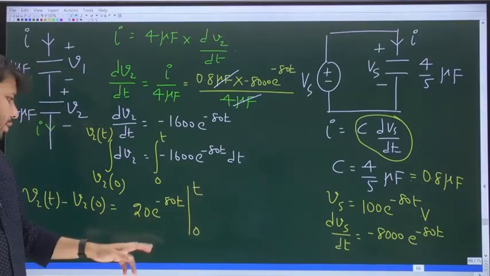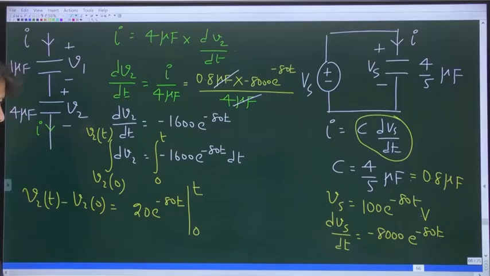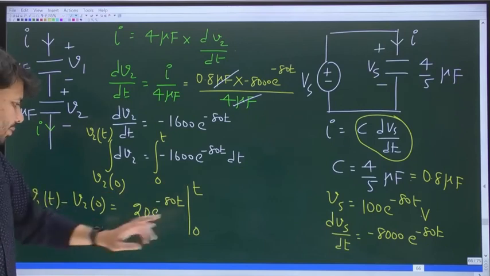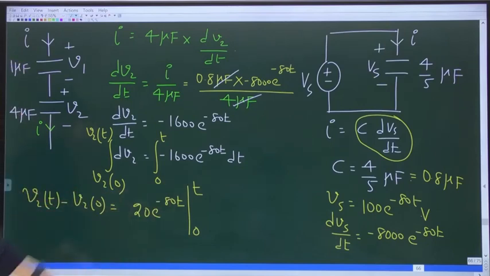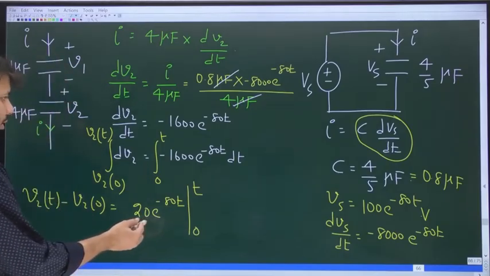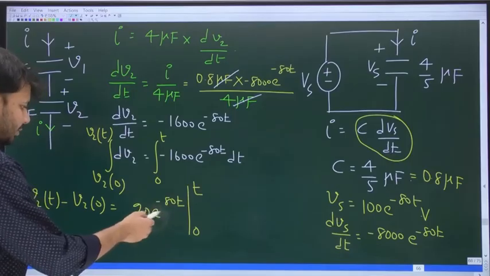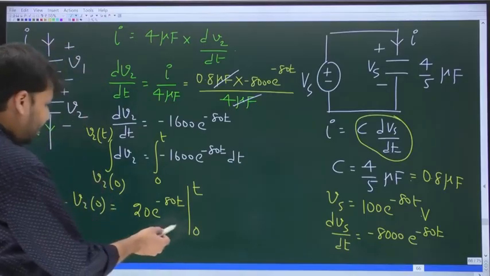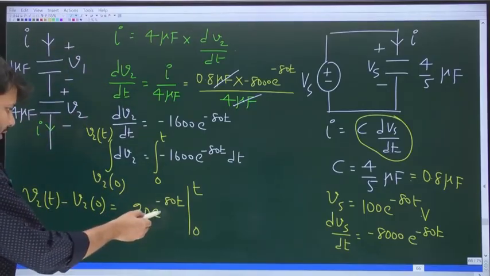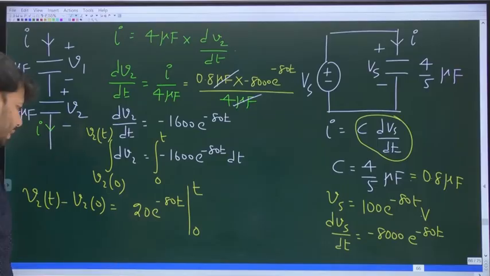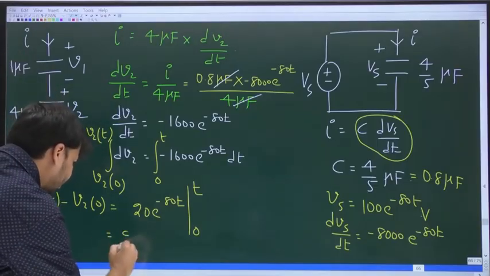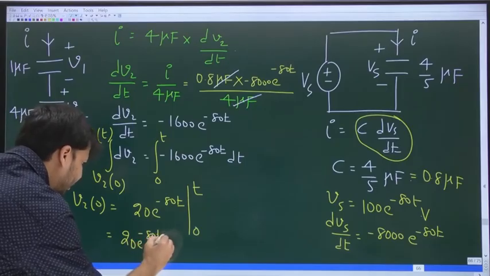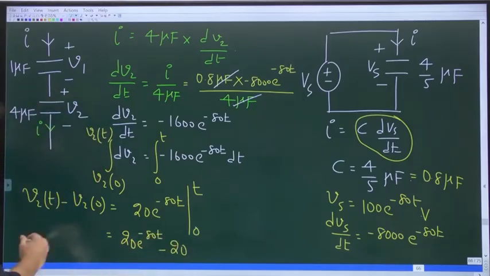Now if you substitute the upper limit and the lower limit, the upper limit is only this thing, right? 20 into e power minus 80t, and the lower limit value will be, e power 0 is 1, 1 into 20 is 20. So we get 20 times e power minus 80t minus 20.